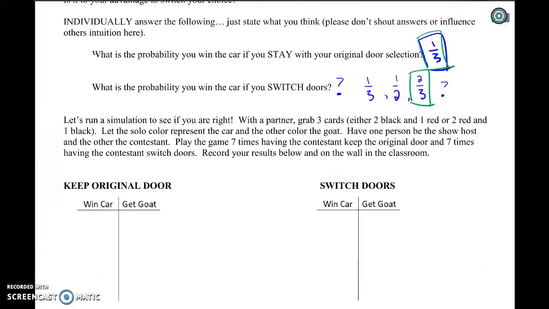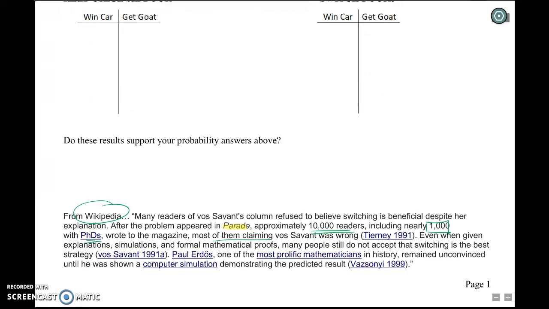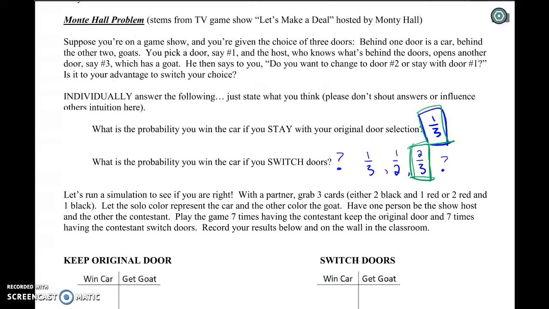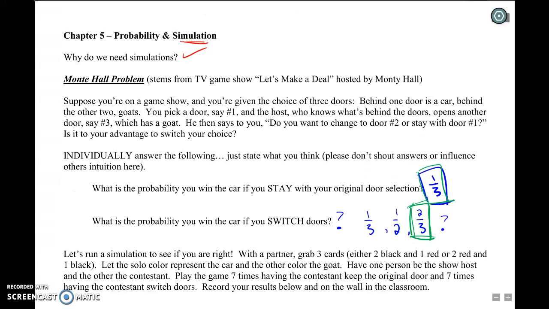So there was a bit of a stir. You got PhD statisticians saying that she's wrong, and as it turns out, she was actually right. If you switch doors, it does double your chances of winning, and this was verified on the game show, and then also through simulation. So why do we need simulation?